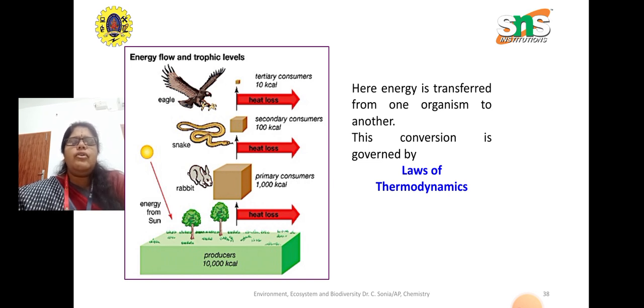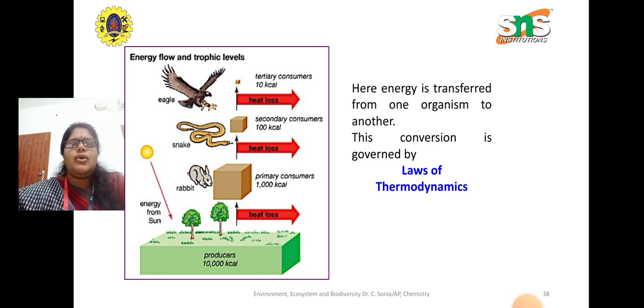Okay, so you all know about the first law: energy can neither be created nor destroyed. So according to that, the energy is only converted. Okay, there is conversion of energy taking place. Here, when you see this energy flow diagram, you can see it starting from the bottom. We have the producer, the plants. They absorb the energy from the sun, and as it goes up, you can see there is a heat loss.